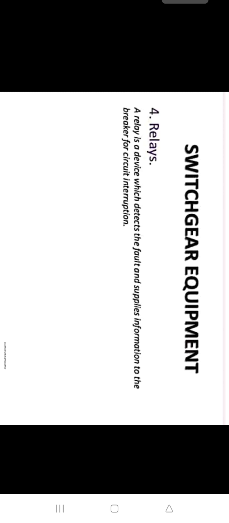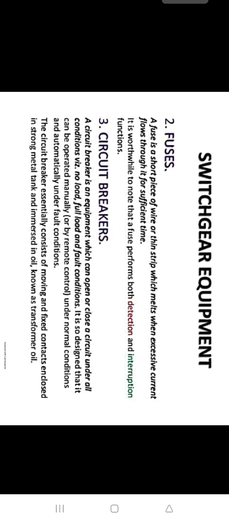And the last equipment of switchgear are relays. A relay is a device which detects the fault and supplies information to the breaker for circuit interruption. So a relay has only one job: it detects the fault and supplies information to the breaker. After it gets the information, the breaker will decide to open or to disconnect from the situation.